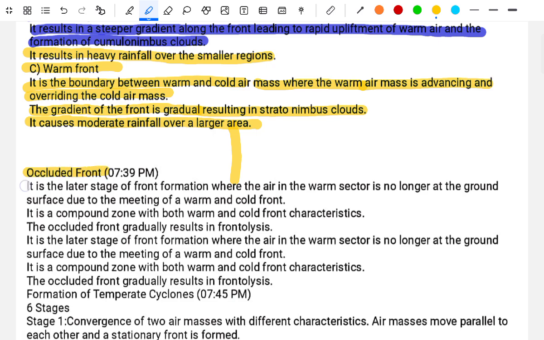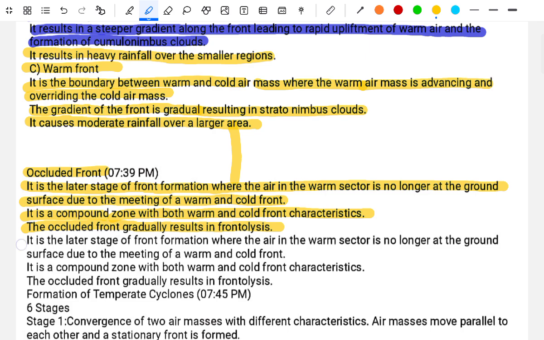Occluded front. It is the later stage of front formation where the air in the warm sector is no longer at the ground surface due to the meeting of the warm and cold fronts. It is a compound zone with both warm and cold front characteristics. The occluded front gradually results in